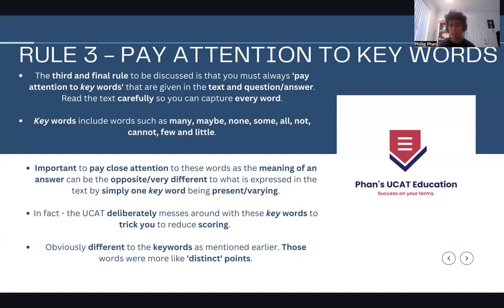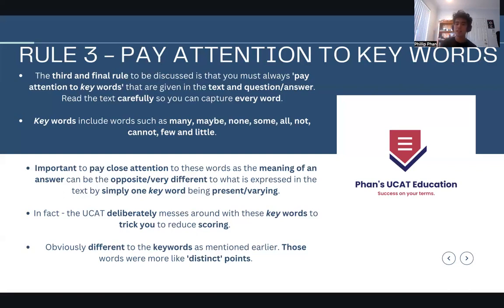And it's very important to pay attention to these key words, because the meaning of an answer can be very opposite, or at least very different, to what is expressed in the text. You can literally take the exact sentence in the text and simply replace one key word and put it in the answer, and say, which of the following statements are true is the question.